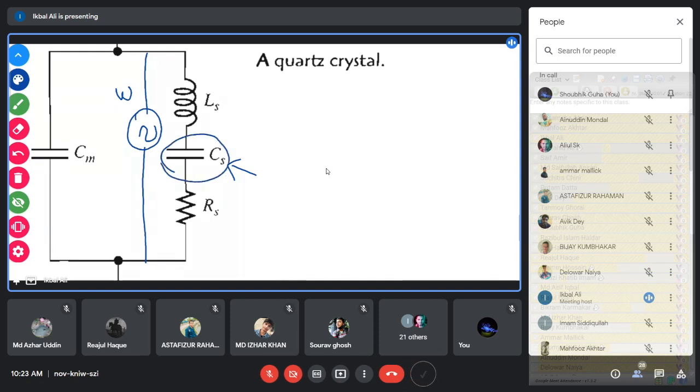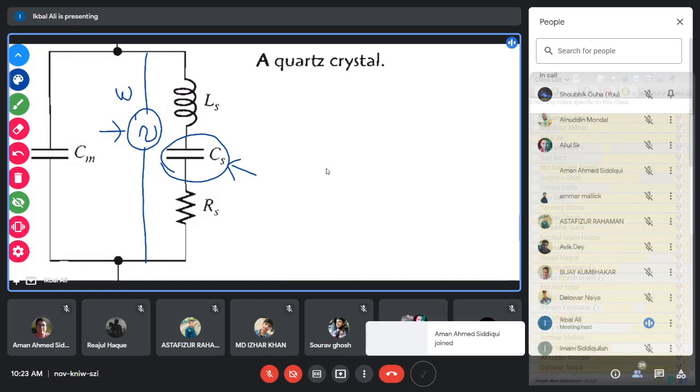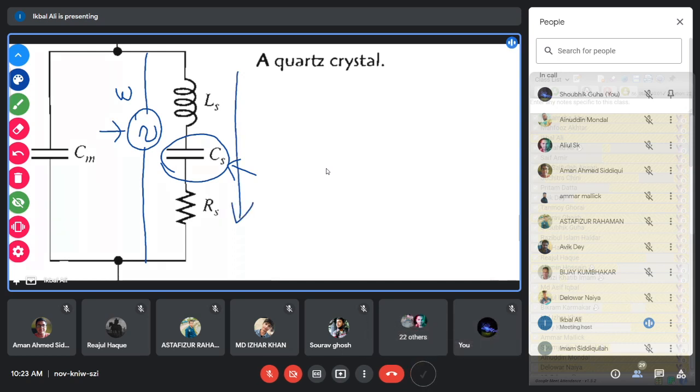When you connect an AC signal across this series LCR circuit, the circuit will respond to the AC voltage connected across it, and it has a resonance phenomenon. What is the resonance phenomenon? The current flowing through the circuit depends on the frequency of the AC source.